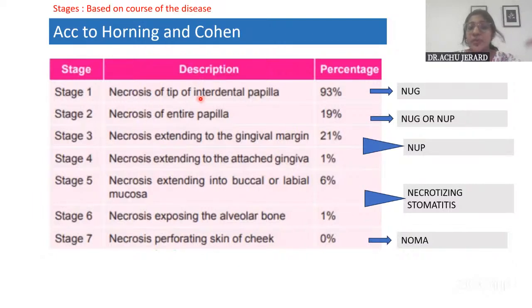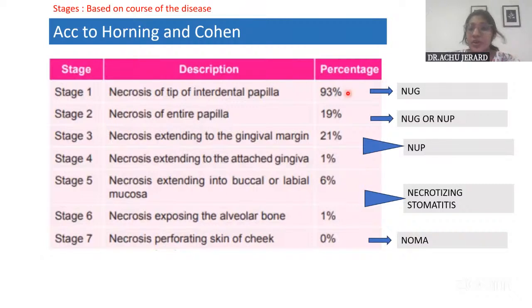Okay, and also make sure that stage 1 starts with the necrosis of interdental papilla. Stage 2, necrosis of entire papilla. Stage 3, it is extending to the gingival margin. And similarly, you have 7 stages. Okay, I hope you all know that.